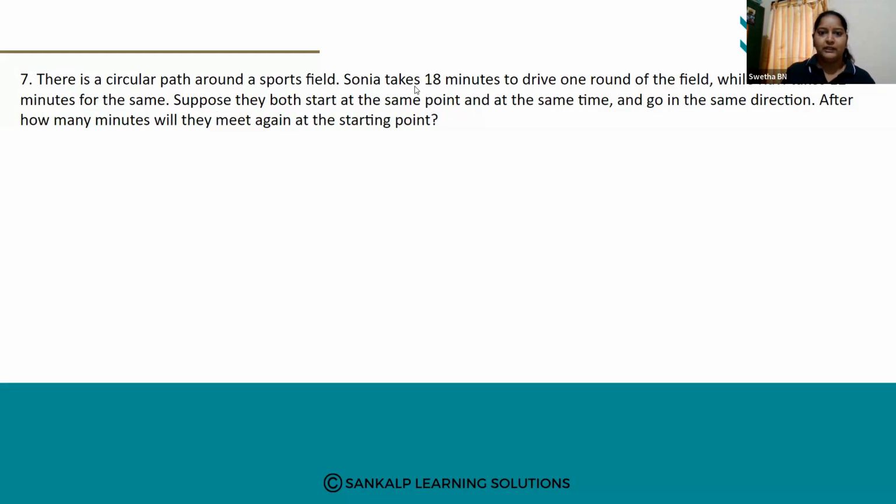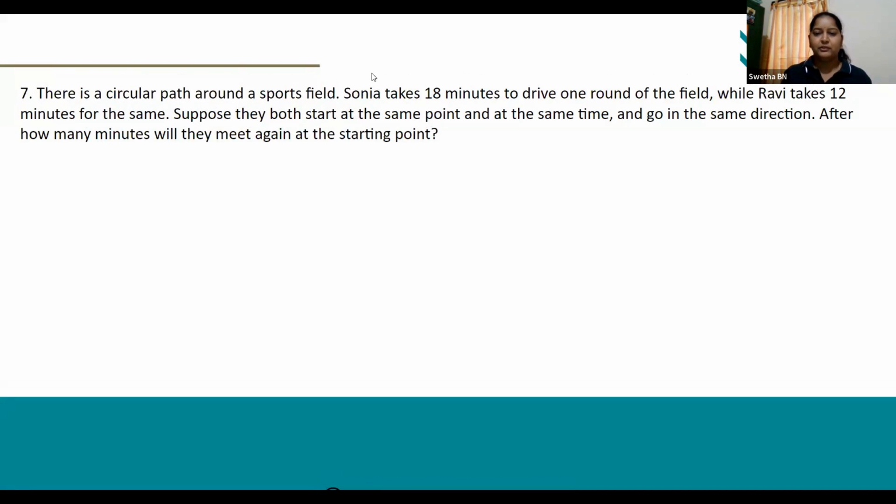Let us see. Did you get any idea about this? What do you have to find out? Shreya? I think Panchami knows the answer. How to get the answer?